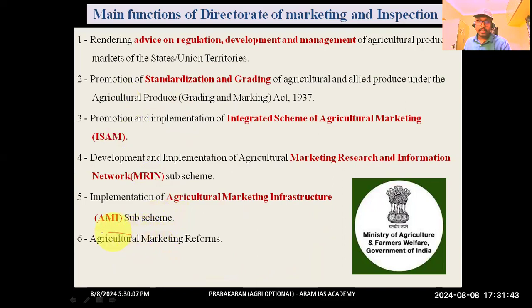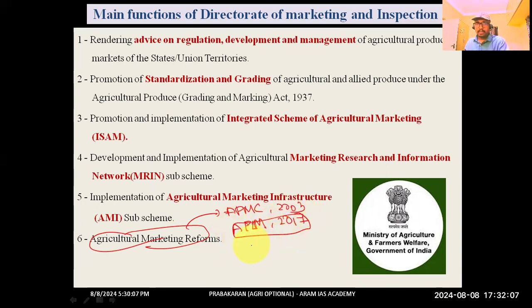The sixth component was agricultural marketing reforms. You might have heard the term APMC Act 2003, Agriculture Produce Marketing Committee, or APLM 2017, Agriculture Produce and Livestock Marketing Act 2017. Similarly, they can also be involved in the training of personnel in agricultural marketing, like agricultural officers or horticulture officers. They can arrange the training for these people.